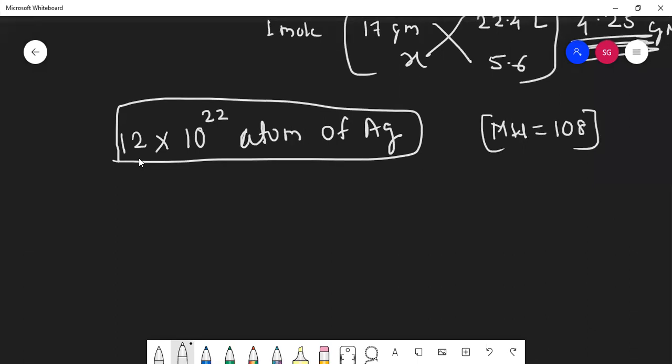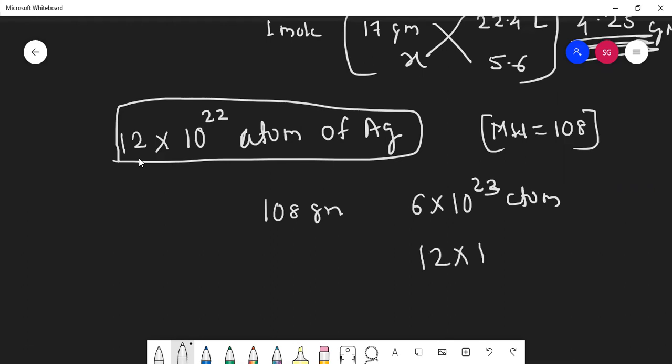Okay, this is also given in the question. So can I write 108 gram is 6 into 10 raised to 23 atoms. So in 12 into 10 raised to 22, x.